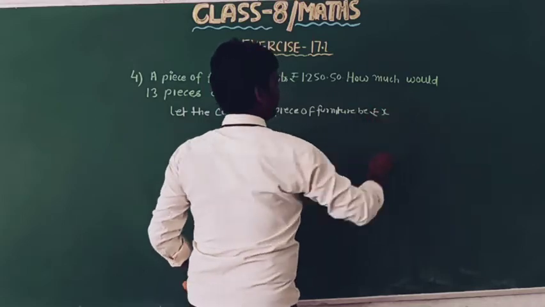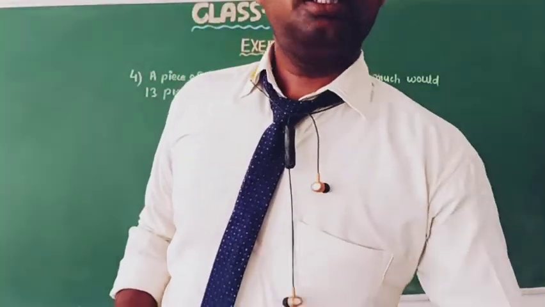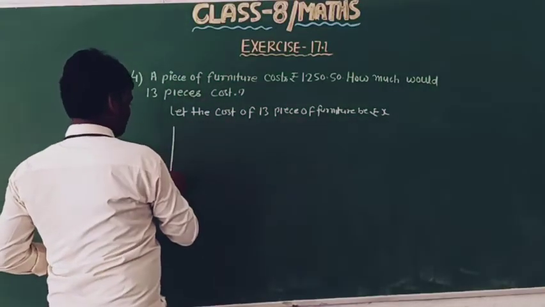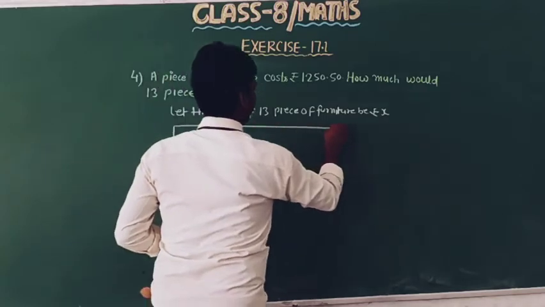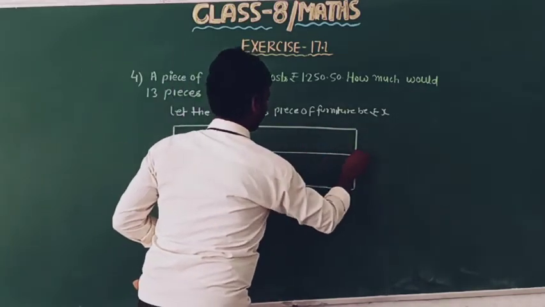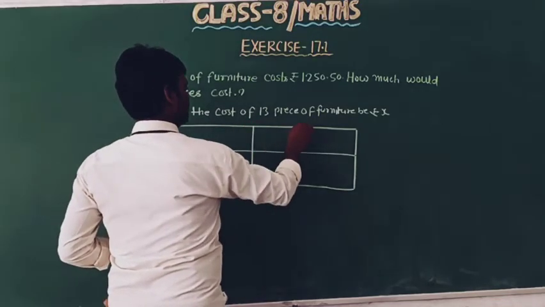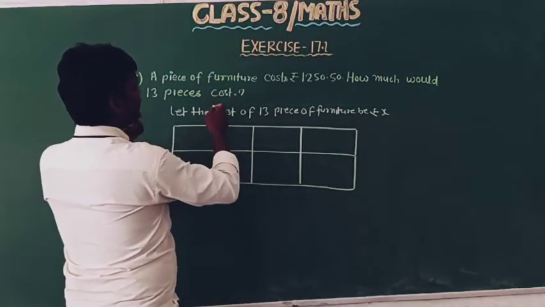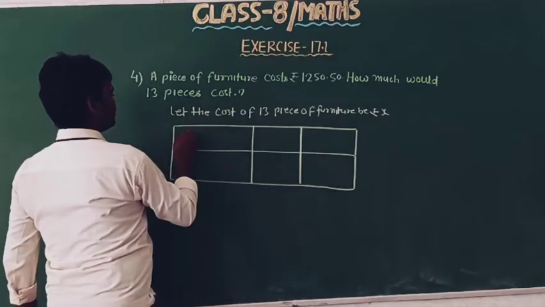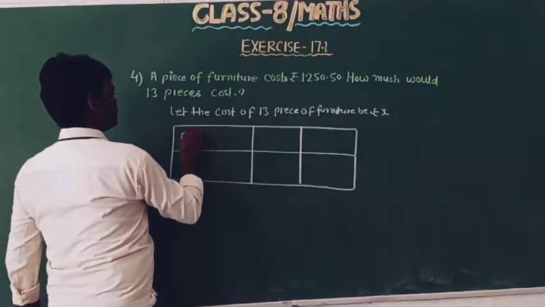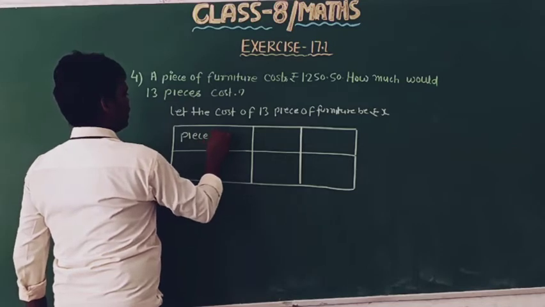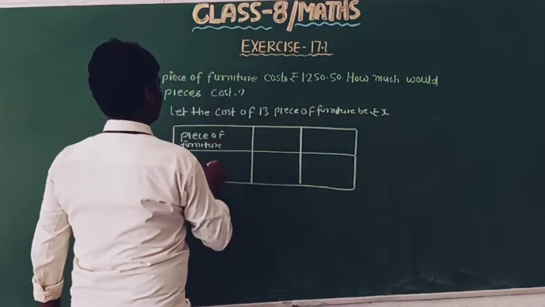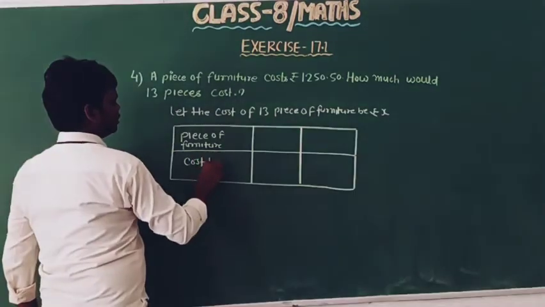Now let me draw a table having 2 rows and 3 columns, and in the first column write piece of furniture and cost in rupees.